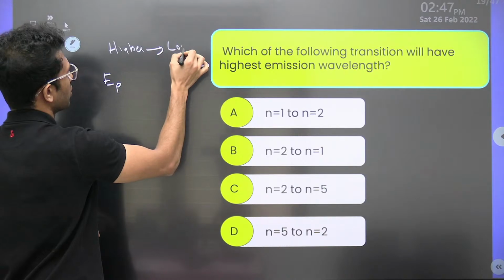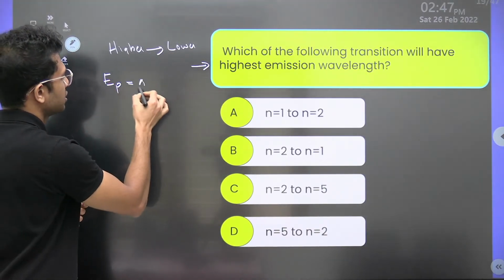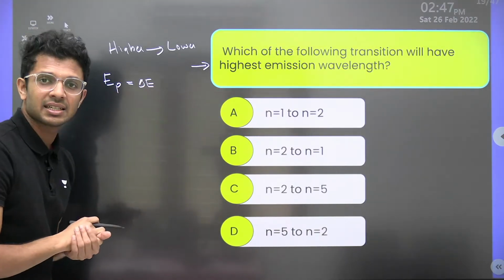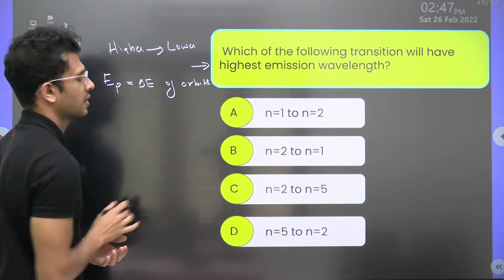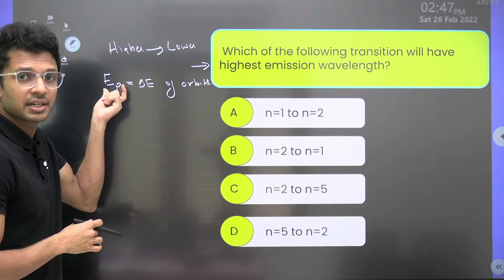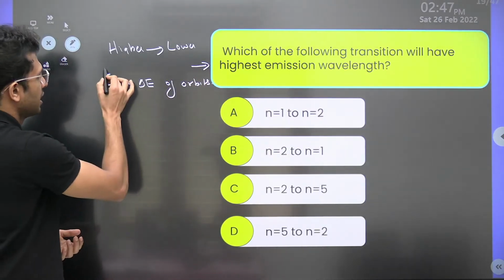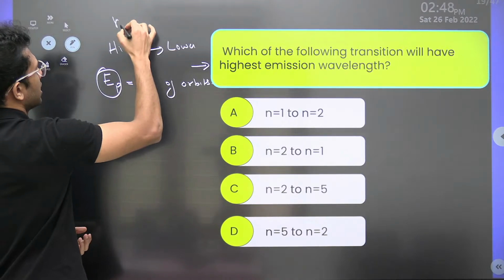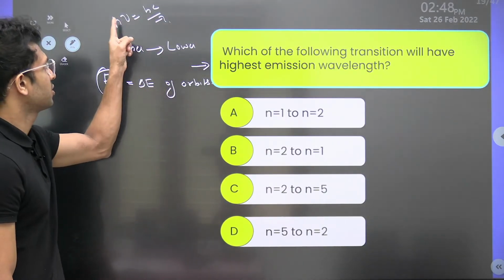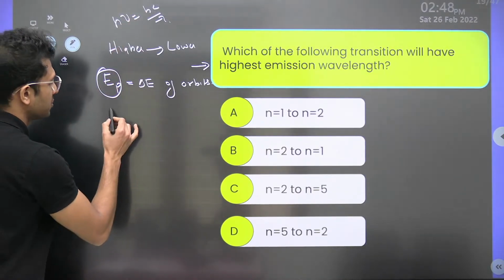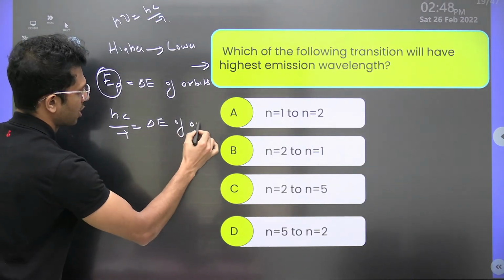From a higher orbit to a lower orbit, if the electron makes a transition, a photon is emitted where the energy of the photon is equal to the change in energy of the orbits. So the question is, for the photon emitted, when can it have the maximum or highest wavelength? We know the energy of a photon formula is h nu or h c by lambda. H times frequency, where frequency is equal to c by lambda. Substituting the same, h c by lambda is the change in energy of orbits.